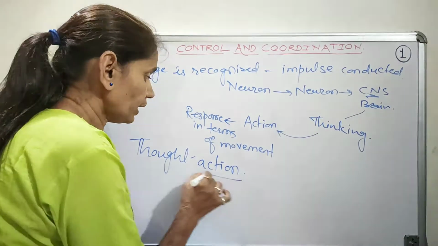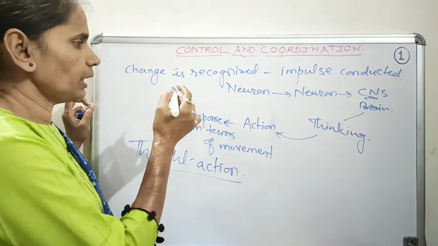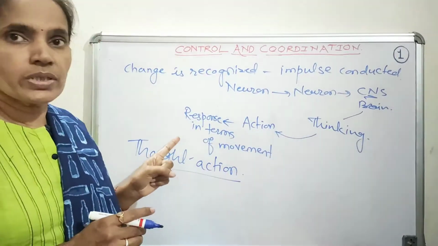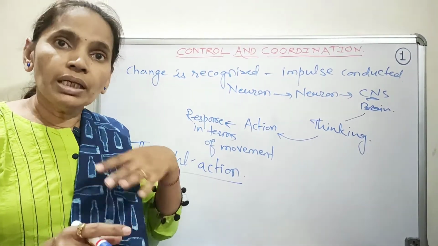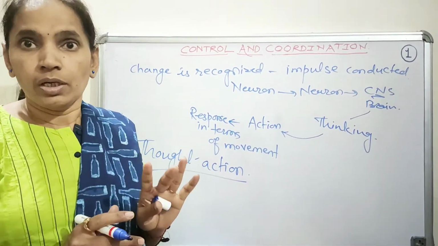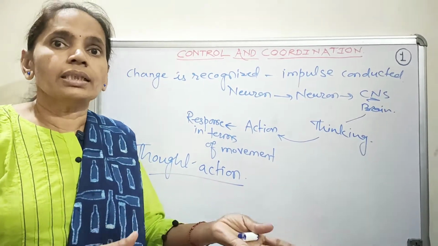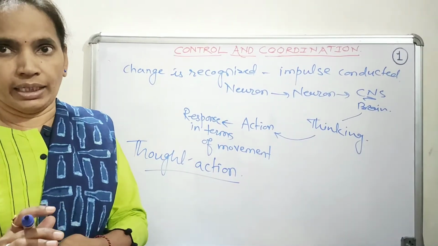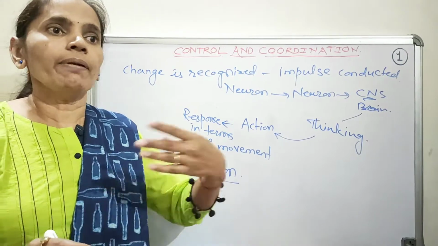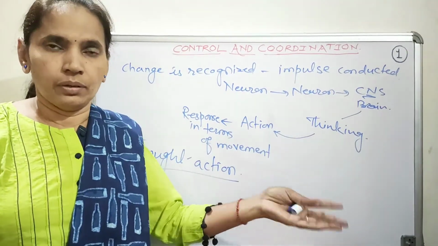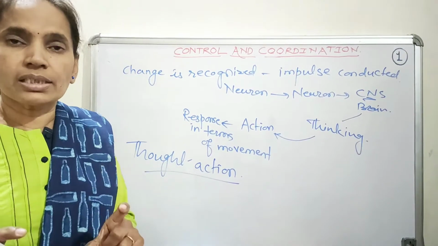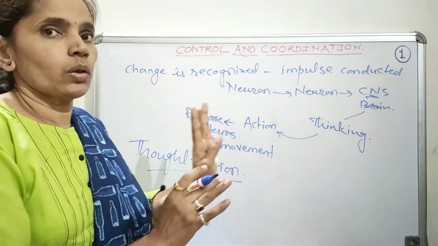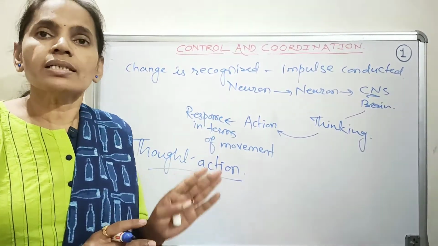But now think of another situation. For example, our example of touching the flame. If we carry out the thinking process like that and then take the action, meanwhile our hand will be completely burnt. But it doesn't happen. We take the immediate action. So we say that I have reflexively removed my hand, or in certain cases I reflexively turn off the light or the button. These are the actions where the action is taken immediately and it is not a thought action. Such actions are called reflex action.